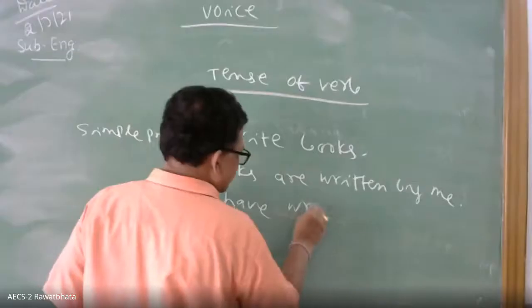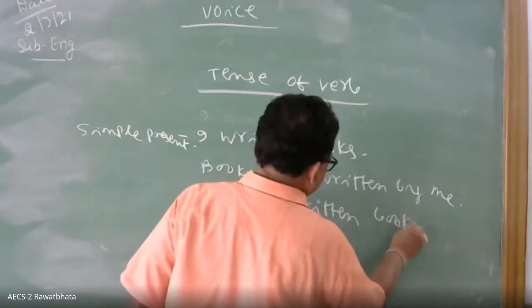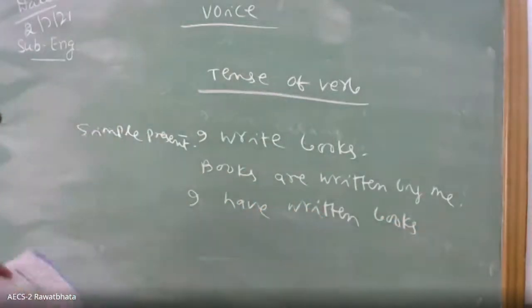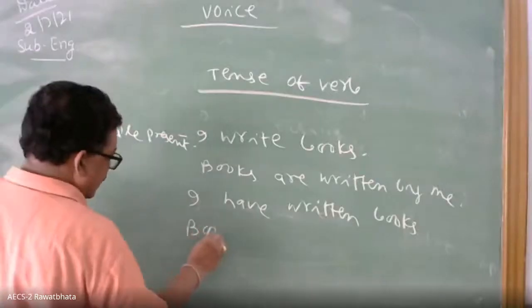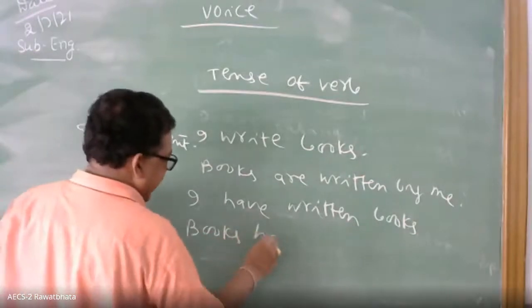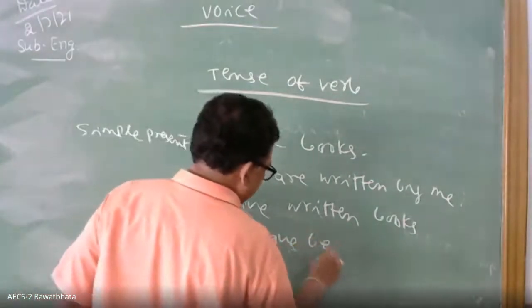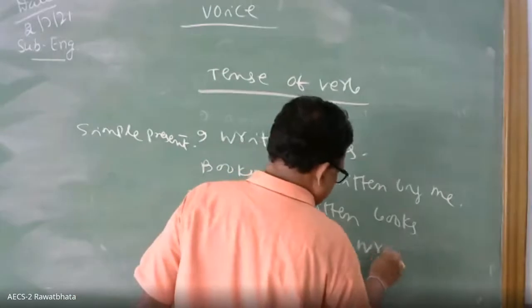Suppose the sentence you wrote is simple. No, not simple, it is pure grammar. So: I have written books. If you make it passive: books have been written by me.